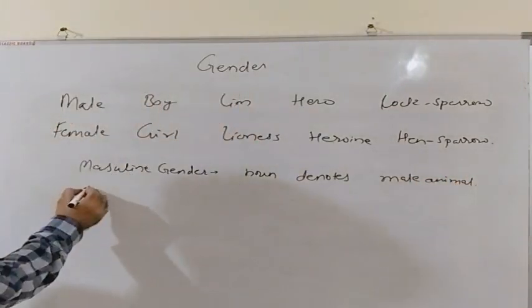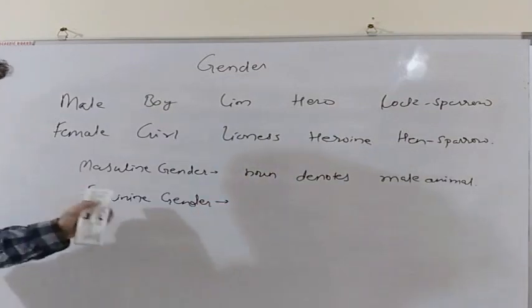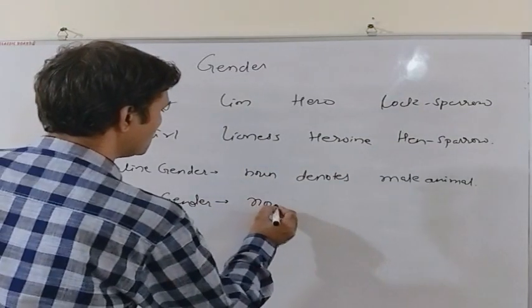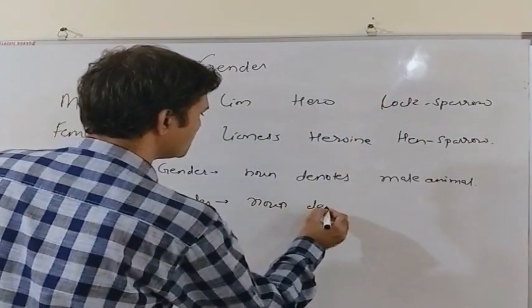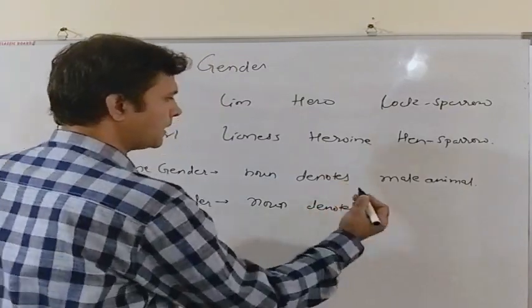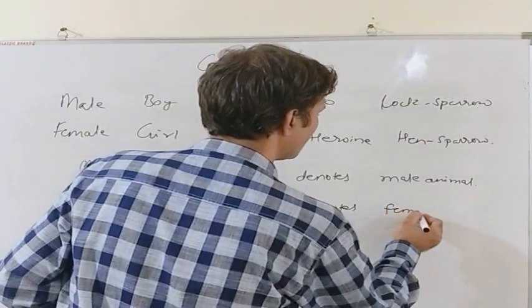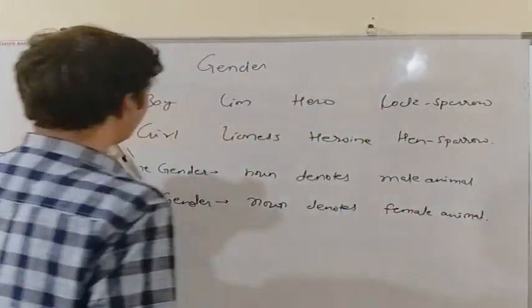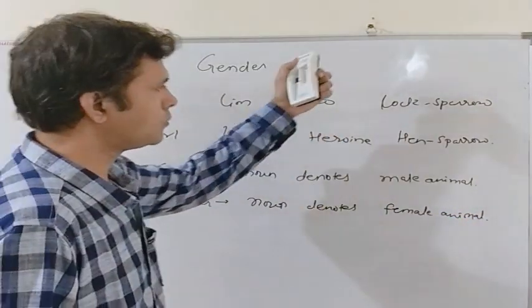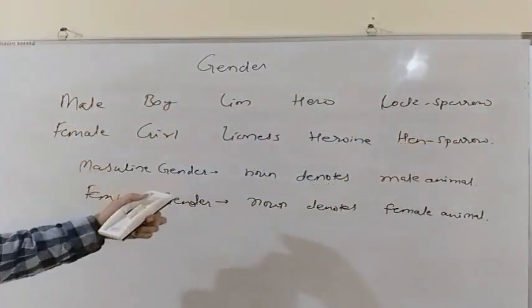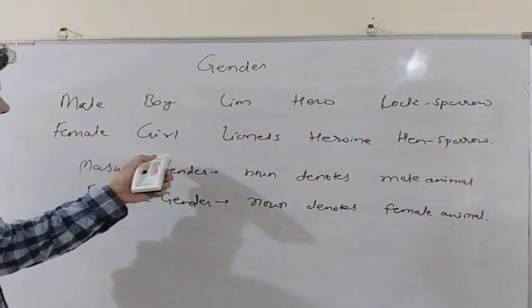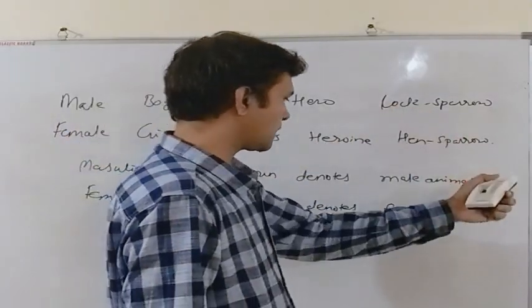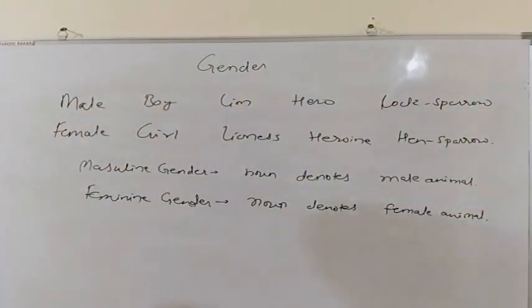Similarly, a feminine gender is a noun that represents or denotes a female animal. So boy, lion, hero, cock sparrow, these are masculine gender. On the other hand, girl, lioness, heroine, hen sparrow, these are feminine genders.